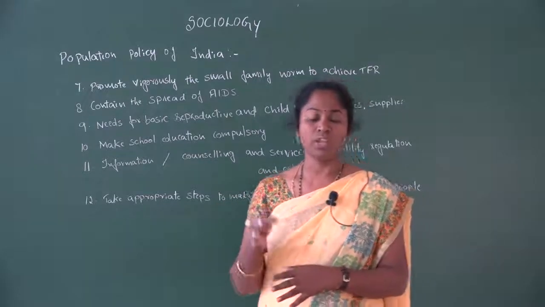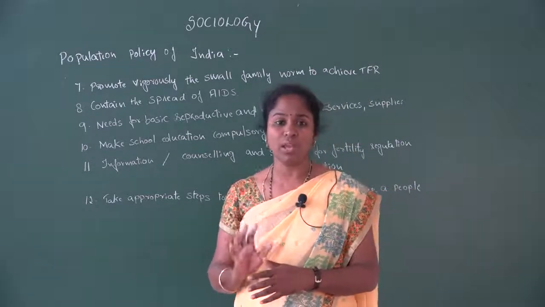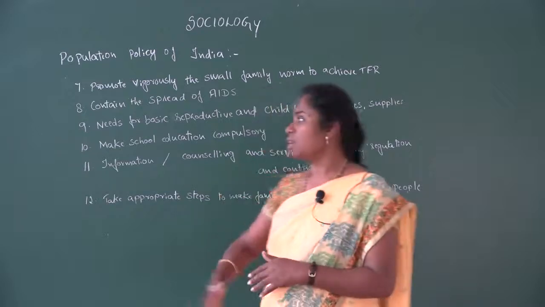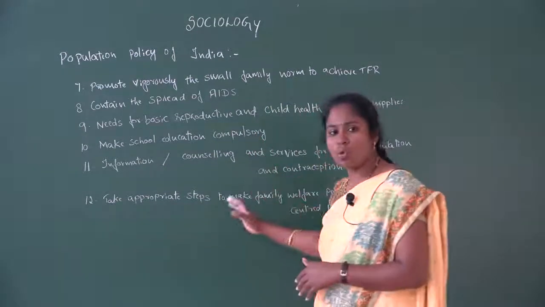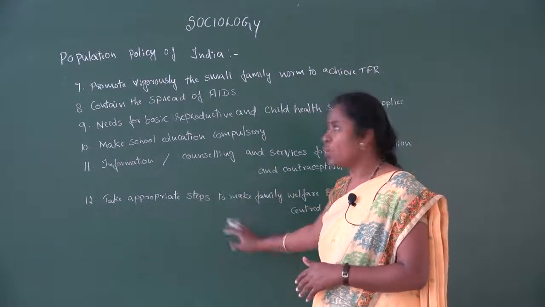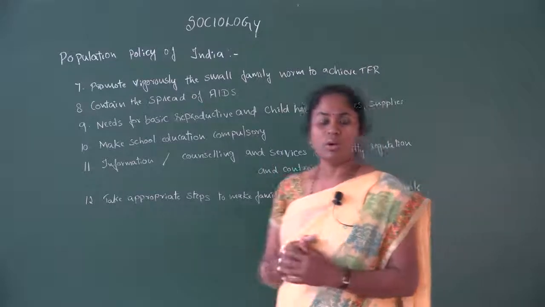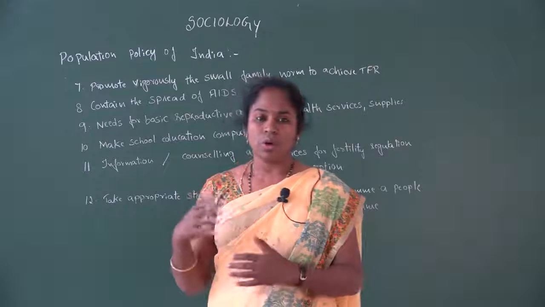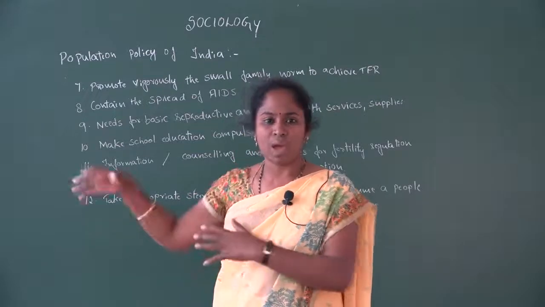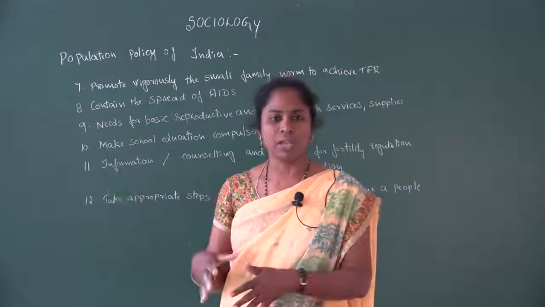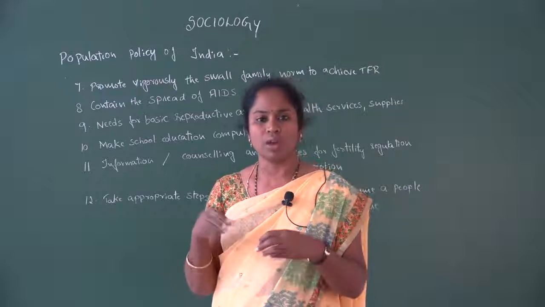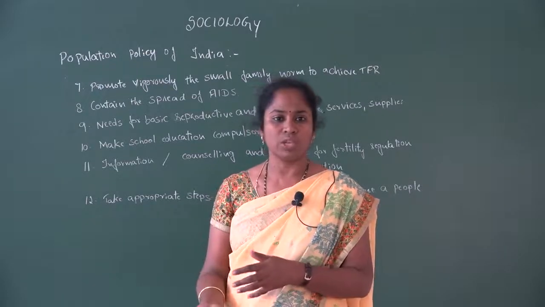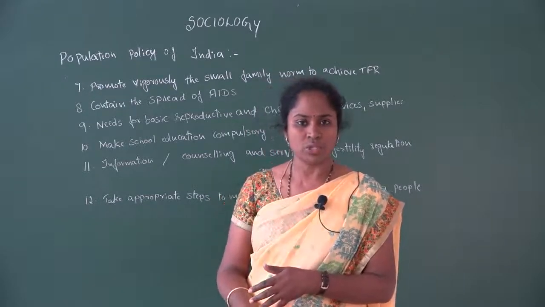So first of all, information to the people is very important here. So these are the nearly 12 goals which we have. These are the goals of the National Population Policy 2000. According to this policy, some have been implemented already, we can see that those policies are working and we are trying to achieve some of the things in present society.